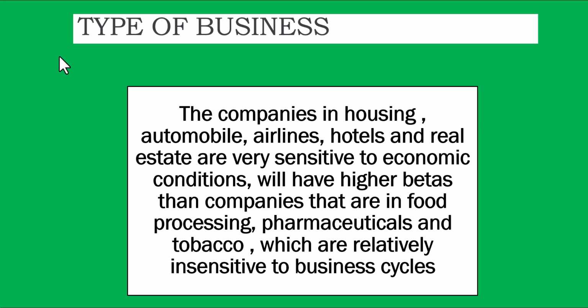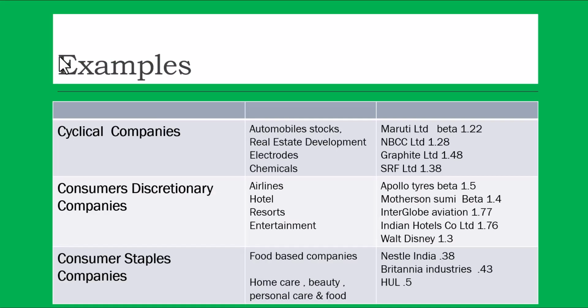The companies in housing, automobile, airlines, hotels, real estate are very sensitive to economic conditions and will have higher betas than the companies in food processing, pharma, tobacco, which are relatively insensitive to the business cycles. Is that okay? Fine. Now, these are some examples.